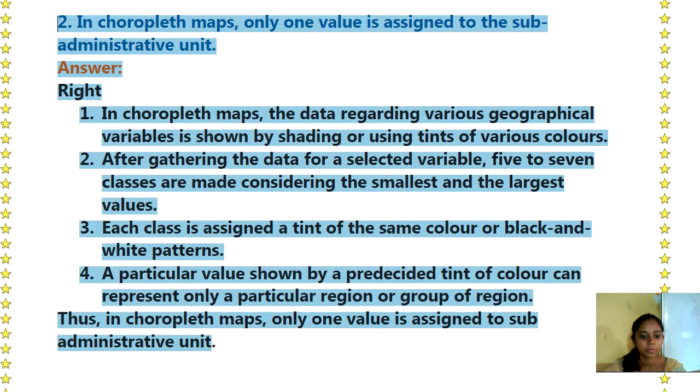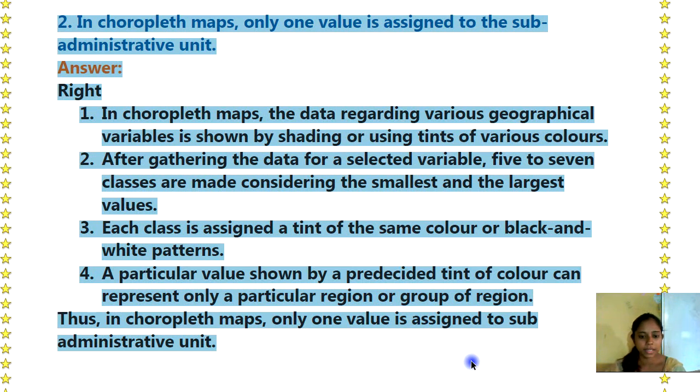Second आहे in choropleth maps only one value is assigned to the sub administrative unit. Answer आहे right. In choropleth maps the data regarding various geographical variables is shown by shading or using tints of various colors. After gathering the data for a selected variable, 5 to 7 classes are made considering the smallest and the largest values.